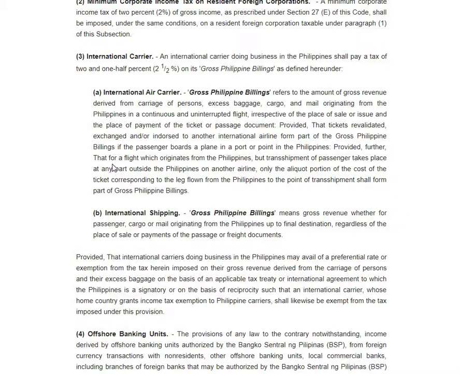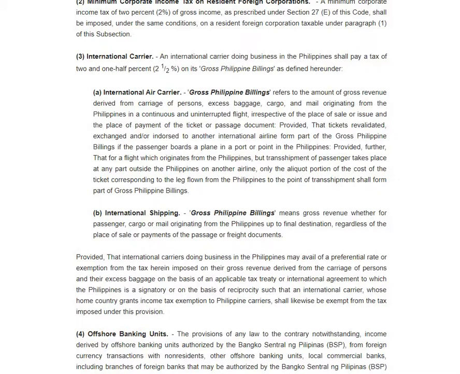Provided further that for a flight which originates from the Philippines but transshipment of passengers takes place at any point outside of the Philippines or on another airline, only the aliquot portion of the cost of the ticket corresponding to the leg flown from the Philippines to the point of transshipment shall form part of the gross Philippine billings.